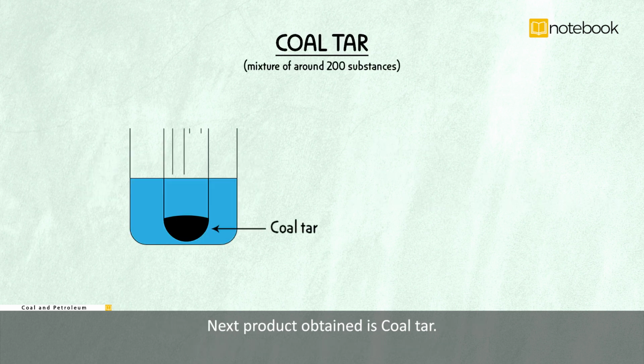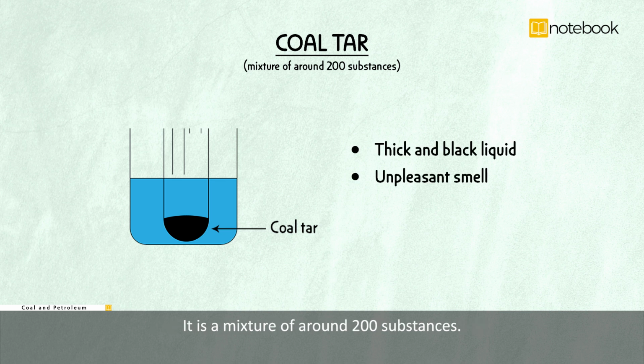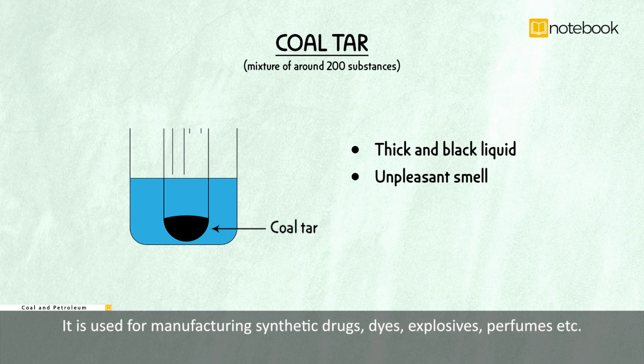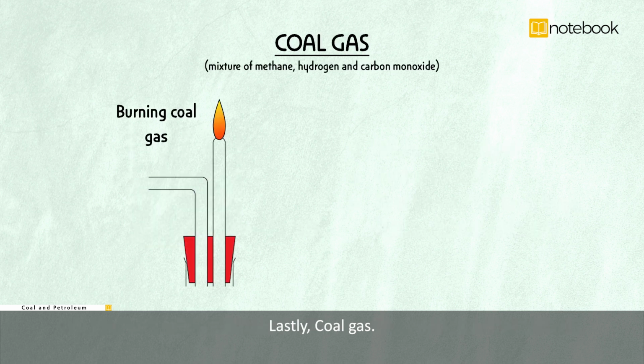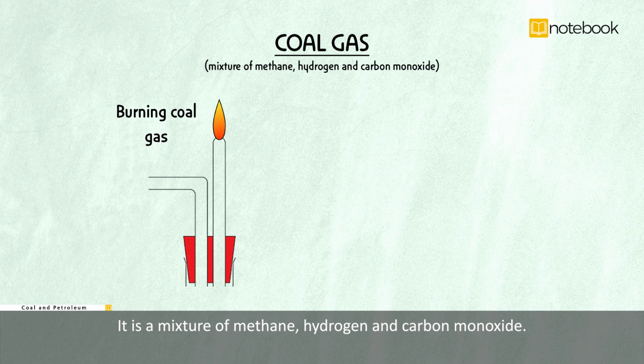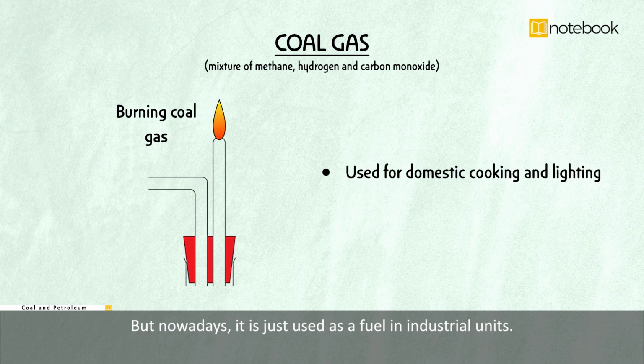Next product obtained is coal tar. It is a thick black liquid with an unpleasant smell. It is a mixture of around 200 substances. It is used for manufacturing synthetic drugs, dyes, explosives, perfumes, etc. Lastly, coal gas. It is a mixture of methane, hydrogen, and carbon monoxide. It was used for domestic cooking and lighting, but nowadays it is just used as a fuel in industrial units.